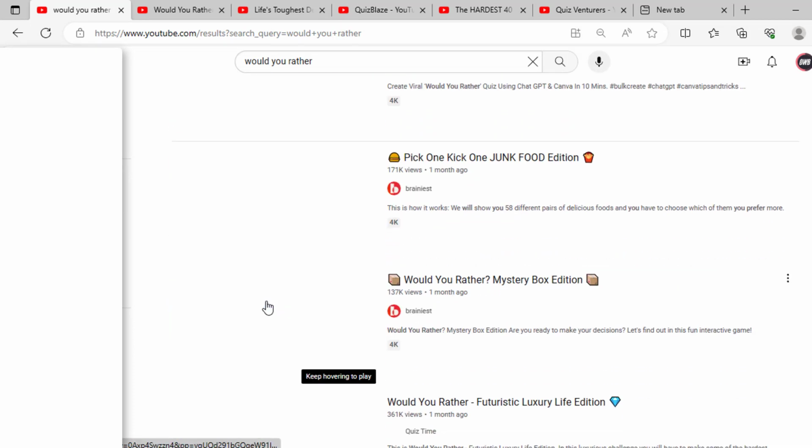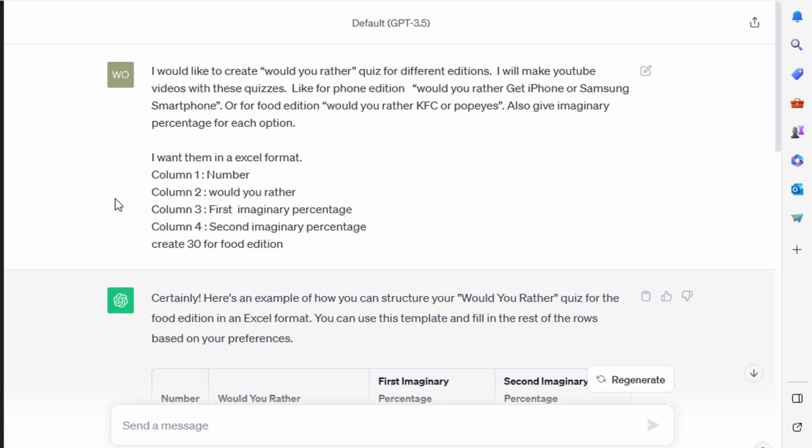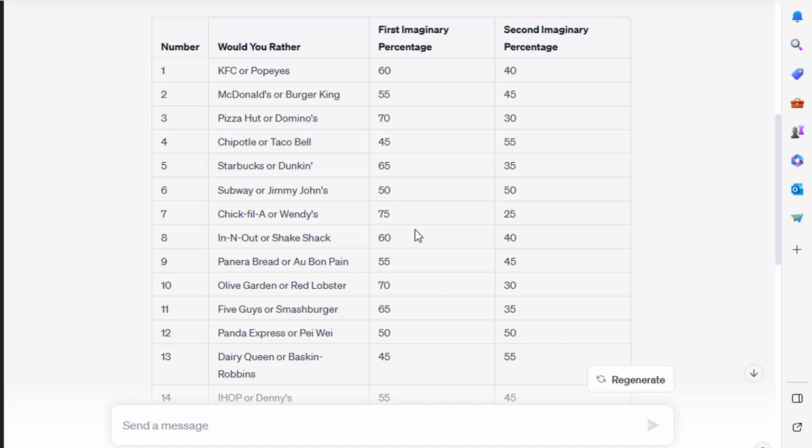Now how you will use ChatGPT to generate content. I prepared this prompt. You can use this. I will add it with the description. I have given him some example. Asked him to use an imaginary percentage number. It will make people more interested about your content. Also I mentioned I need them in Excel format. And for this tutorial I need 30 for food edition. To make your own content you just change the food edition to any other edition. Like pet edition. Kids edition. Anything you want. That's it. So this is our content.